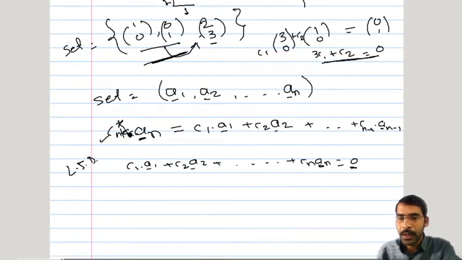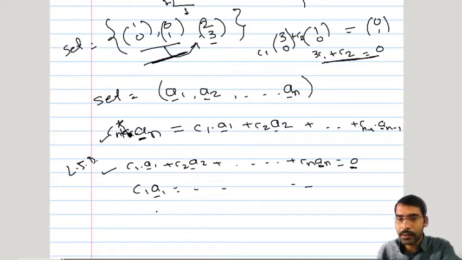Now this linear combination is equal to 0, and suppose this particular c1 is a non-zero quantity. For the sake of convenience, suppose c1 is not equal to 0. Then c1 a1 bar is equal to all these remaining quantities.